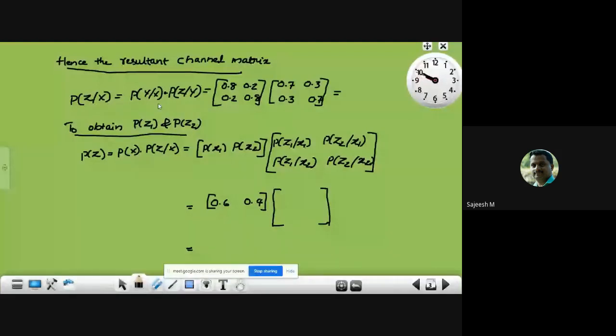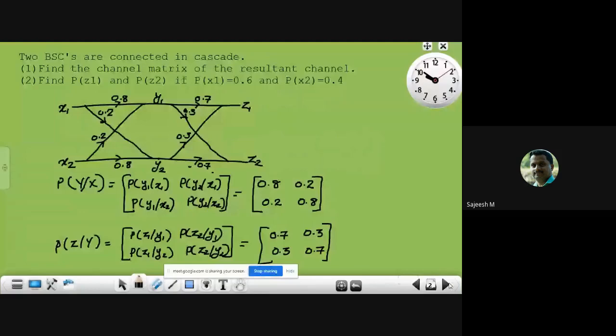For that we will have to multiply the two channel matrices together, that is P of y given x by P of z given y, which gives the matrix P of z given x.